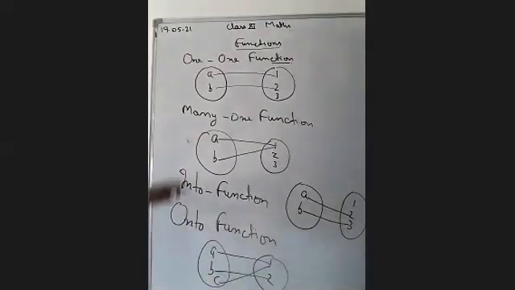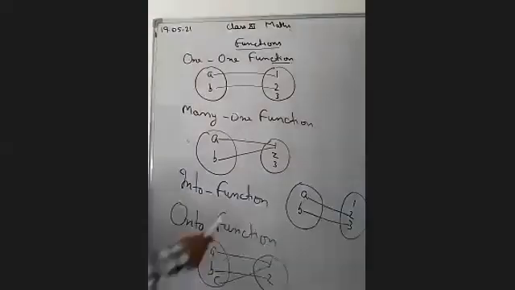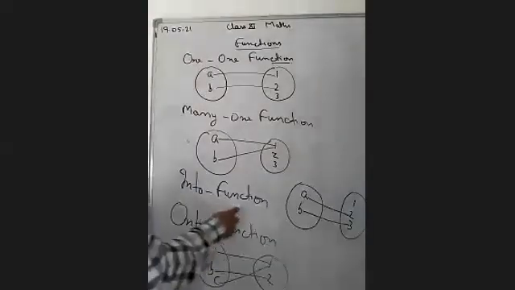ठीक है? One different, that is known as the one-one function. Many-one function: if two different elements have the same image, that is known as the many-one function. Into function: if all the elements are not engaged to some element of set A, that is known as the into function. If every element of set B is associated to some element of set A, then it is called the onto function.